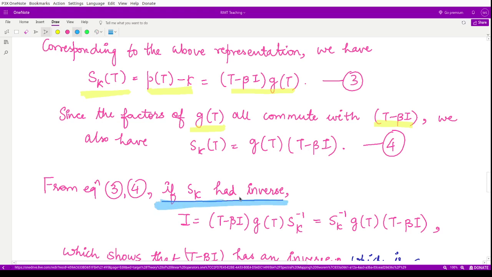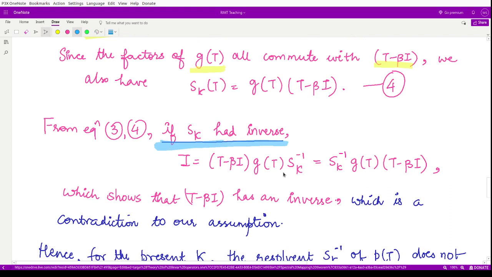What would happen if S_kappa had an inverse? Let's see. In that case we can write this polynomial, we can shift this S_kappa(T) to this side, so that we have (T minus beta) into g(T) into S_kappa inverse, right? And this would again be equal to S_kappa inverse g(T) into (T minus beta I). Now coupling these two terms together, we can see that this term commutes with T minus beta I here.